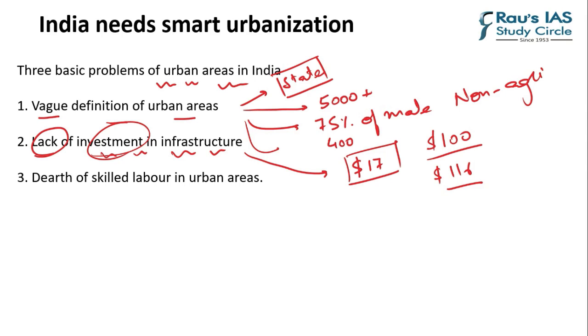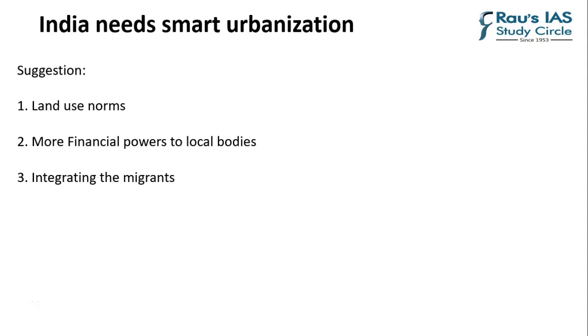The third problem that the author has identified is the dearth of skilled labor in urban areas. Since we do not have good labor in urban areas, these areas lack the kind of development that we expect from smart urbanization for India. The author ends the article by praising the new government policy of rebuilding urban areas, keeping humans at the center, instead of considering urban areas as just agglomerates.